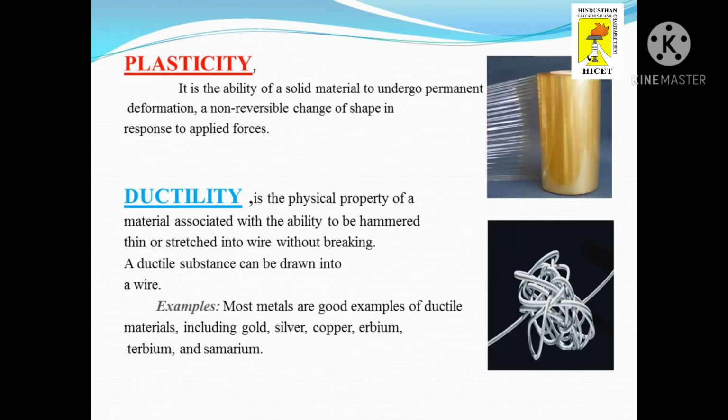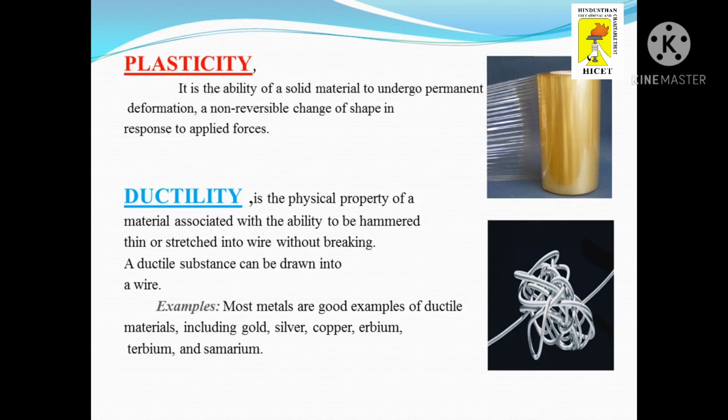Next one is plasticity. Plasticity is also known as plastic deformation. It is the ability of a solid material to undergo permanent deformation, that is, a non-reversible change of shape in response to the applied forces. Plastic wrap is an example of plasticity. Once it's stretched, it stays stretched. Most materials have an amount of force or pressure for which they deform elastically. If more force or pressure is applied, then they have plastic deformation.